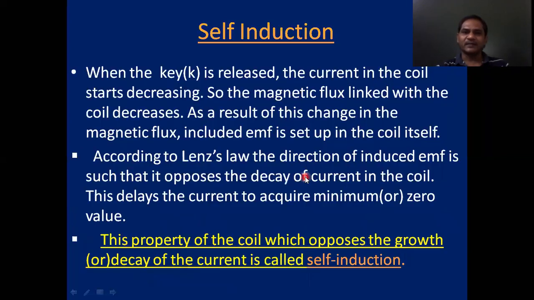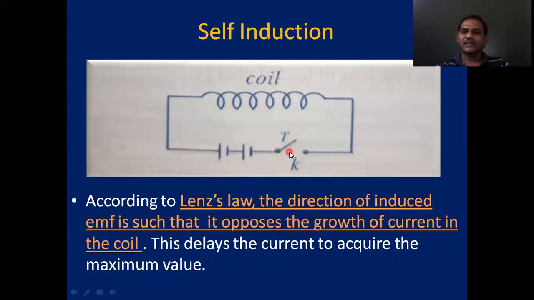Right, so all these things I explained here. Similarly, when the key is opened in this circuit, the current starts to decrease from the maximum value to 0. Current doesn't suddenly drop to 0. In that case also, according to Lenz's law, since the decreasing magnetic flux is linking with this coil, the changing magnetic flux induces EMF.